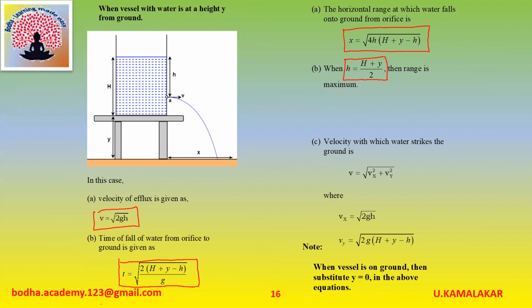Next point. The velocity with which water strikes the ground is given as V is equal to under root of Vx square plus Vy square, where Vx is equal to under root 2gh and Vy is equal to under root of 2g into (capital H plus y minus small h). Note: when vessel is on the ground, then y is taken as 0 in all the above equations.